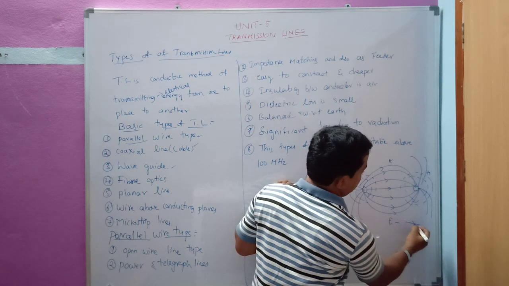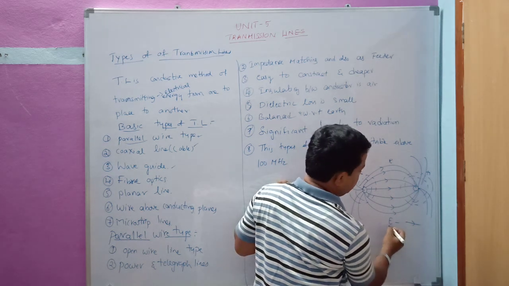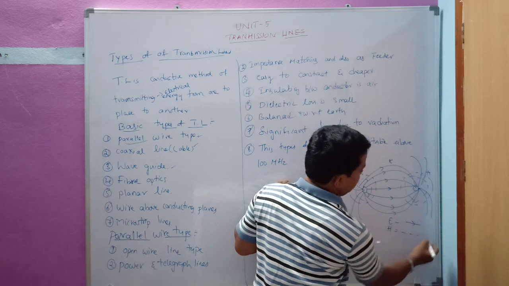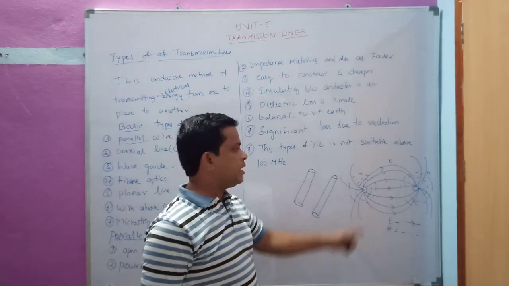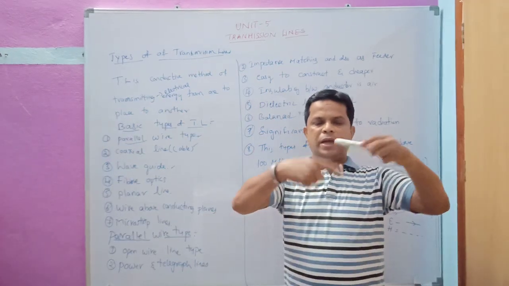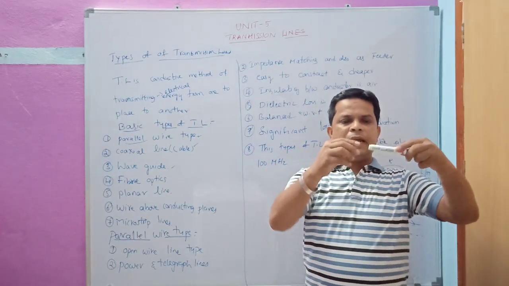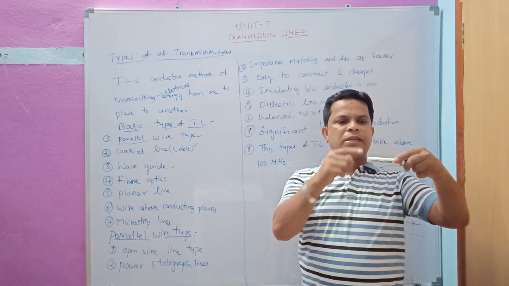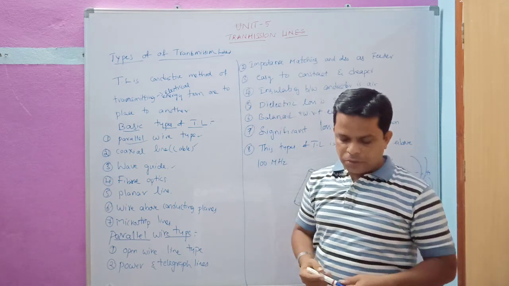E means the bold lines. H lines are broken lines. Electric field and magnetic field lines are like this. The magnetic field lines are like this, and the electric field lines are like this, moving outside, radially outward.